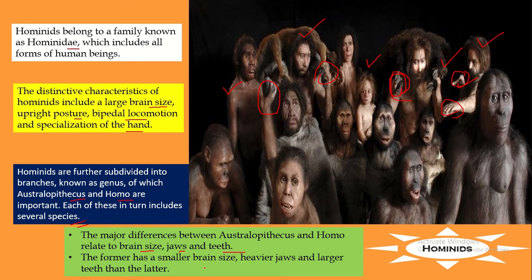The former has a smaller brain while having heavier jaws and larger teeth. So Australopithecus has a small brain, heavy jaws and also heavy teeth. But when it comes to the Homos, they have larger brains, smaller jaws and smaller teeth. Both belong to the same family, that is the hominids, and they are all grouped with different human beings, that is Hominidae.